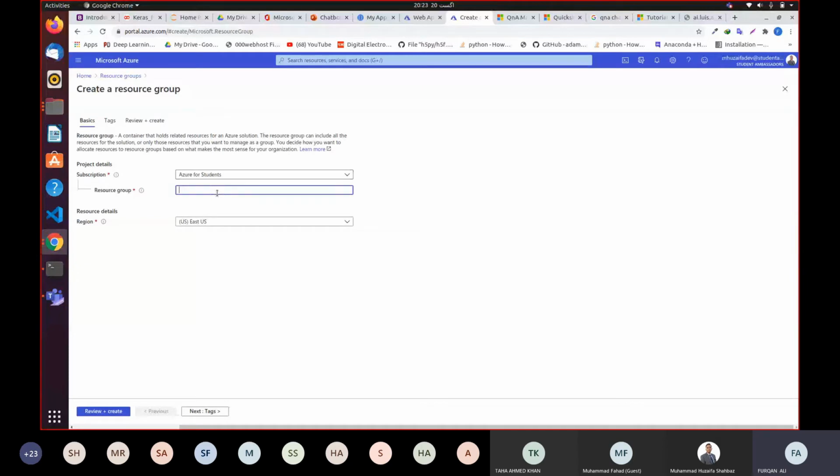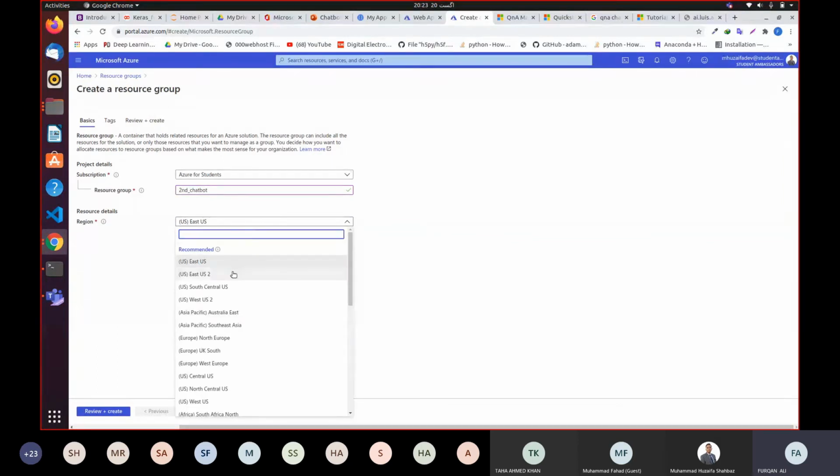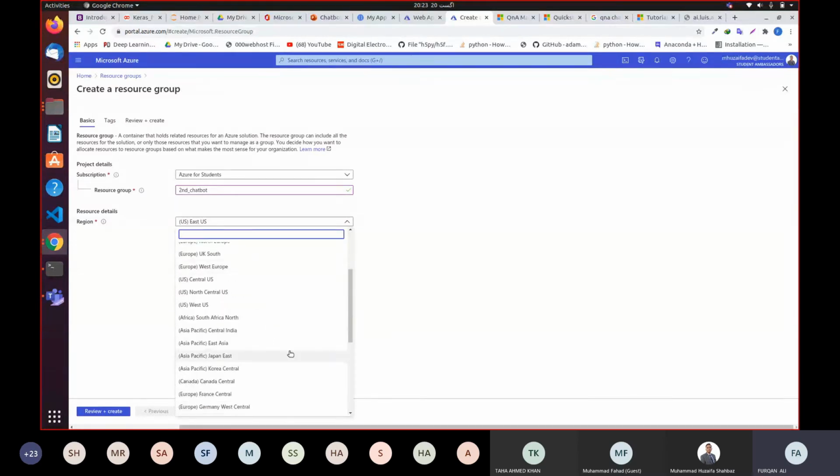And you're going to select your region, in which region you want to host your chatbot. Mostly the best practice is to choose the nearest region, where most of your customers are. The nearest region to my area is East Asia, because we live in Pakistan.